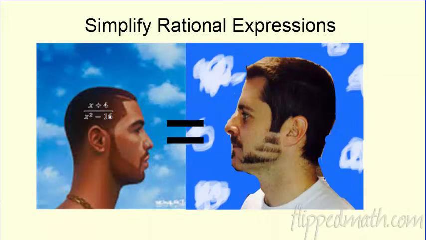What else? When Drake thinks about rational expressions, there's a little rational expression he thinks about. I think about one too. It may look a little bit different, like we're not exactly the same. You know, mine is a little cooler. My beard's a little cooler than his. But these are the same things. His rational expression is the same as my rational expression. They're just one simplified. So we're going to find out how to make them equivalent and which ones are equivalent rational expressions. Here we go.